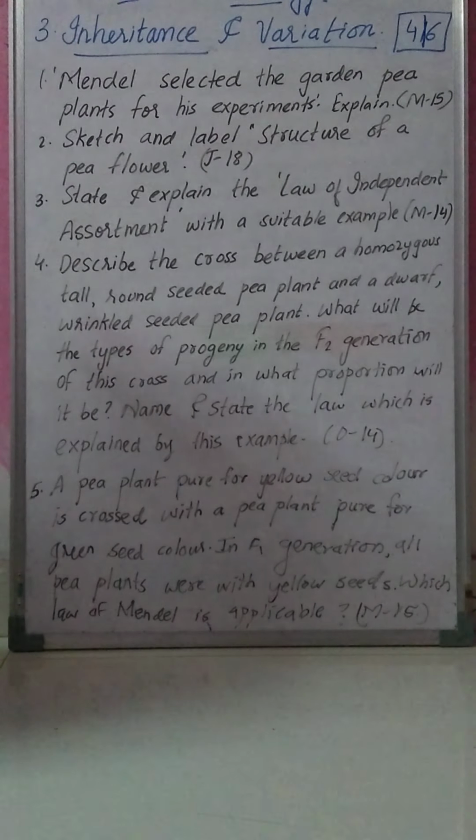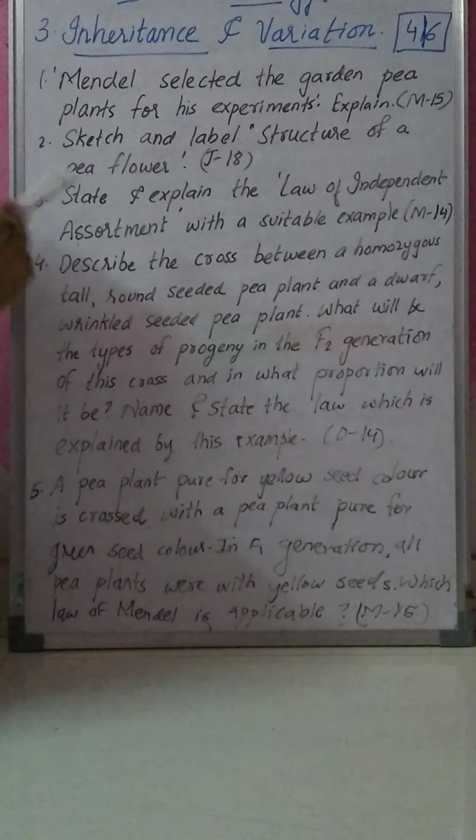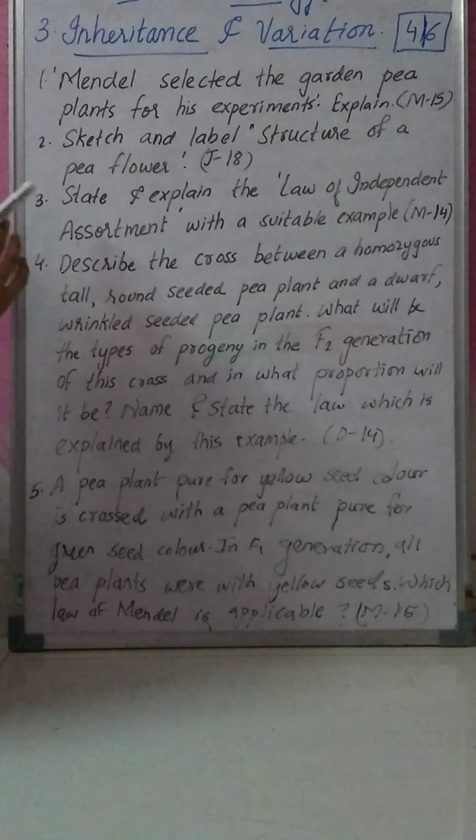Then question number 2 is: sketch and label the structure of a pea flower, which was asked in July 2018. What you have to do here, you have to just draw the diagram of a pea flower and you have to label it. That's it. That is for 2 marks. You will get 2 marks for drawing, labeling.